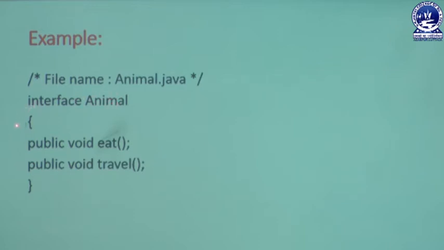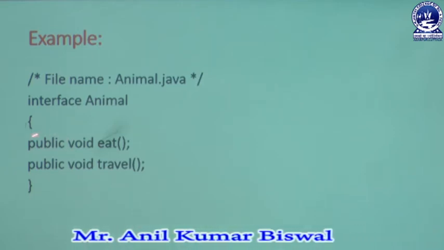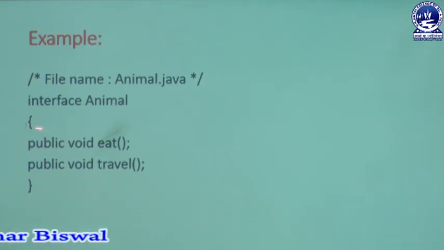Then inside that interface we declare two methods: void eat and void travel. The travel and eat methods are declared with the access specifier public, but it is optional in nature. If you are interested in writing this public access specifier, there is no problem. If you do not declare the public keyword in that method, there is no problem, because by default it is the signature of an abstract method. That means the method does not contain any body part, only the signature ending with a semicolon.